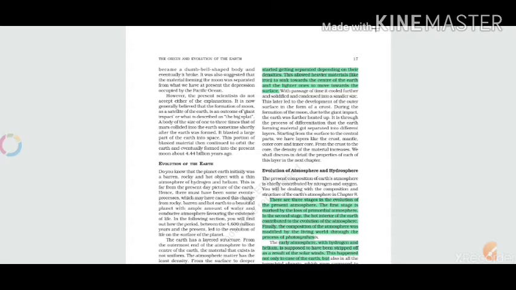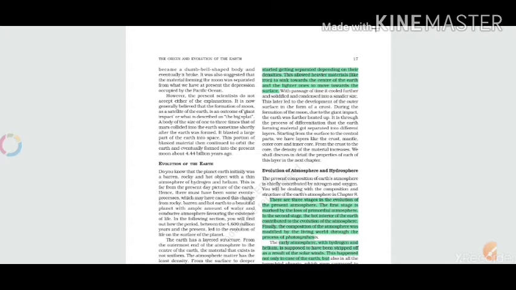If you throw some stones in the water, what will happen? The stone will sink deep inside the water. And if you throw some dust particles, what will happen? It will float on the surface of the water. So it happened with the earth's surface also.